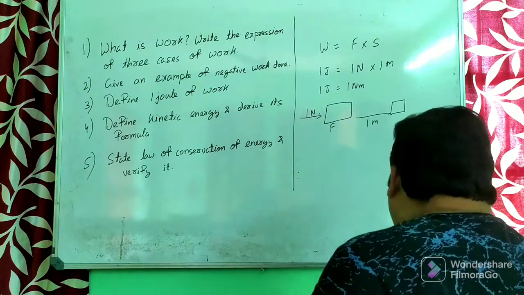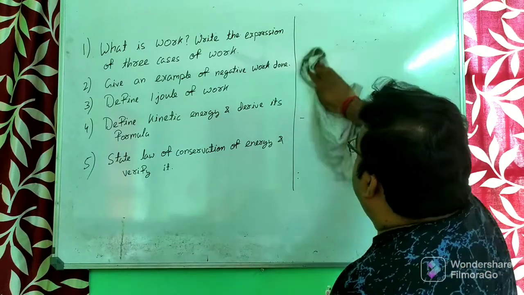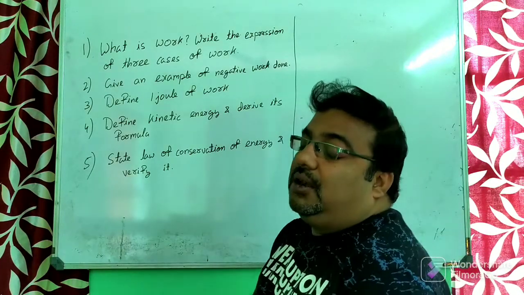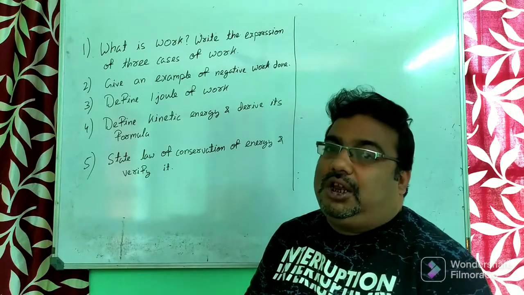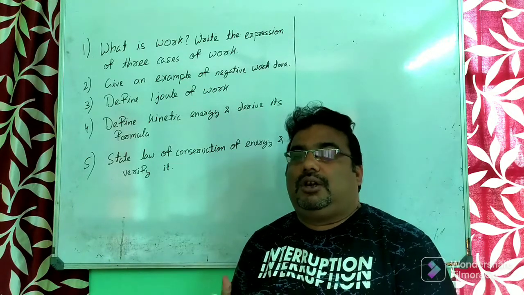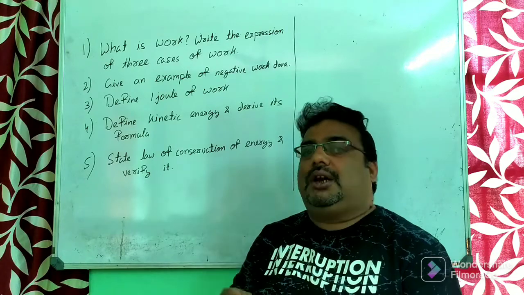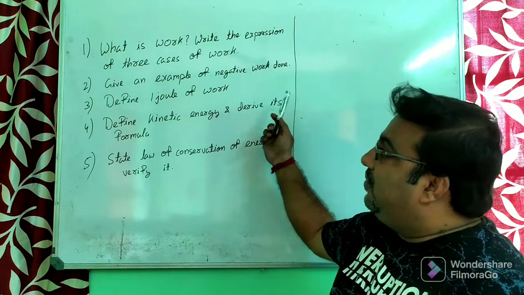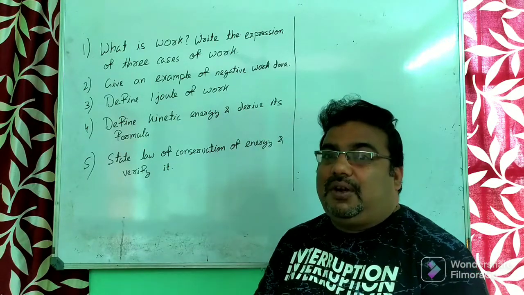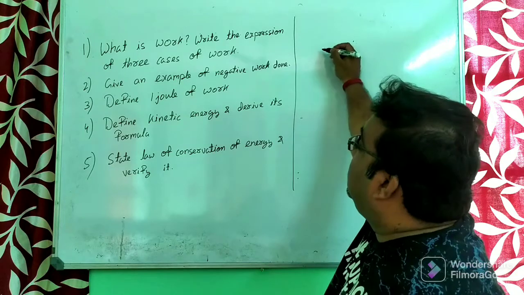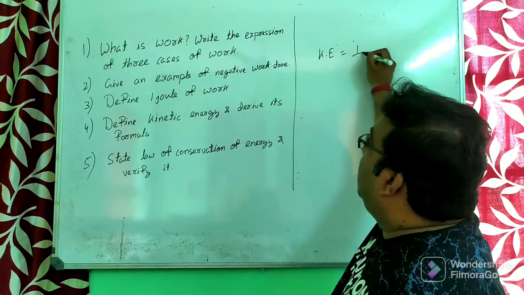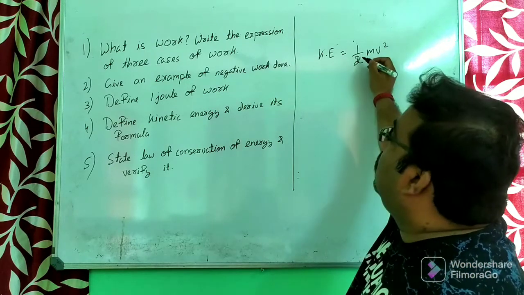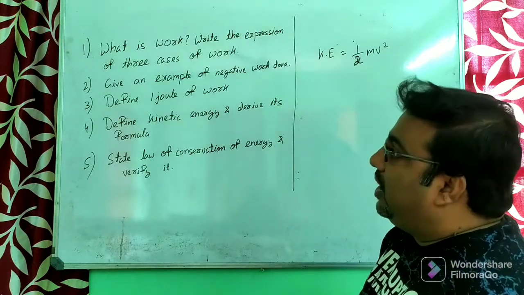Now come to the next question, that is your fourth question. Define kinetic energy. Kinetic energy is the energy possessed by a body due to its motion, by virtue of its motion. When a body is in motion, the energy it has because of that motion is said to be kinetic energy. Mathematically, kinetic energy equals half mv square. Half into mv square, that is the formula for kinetic energy.